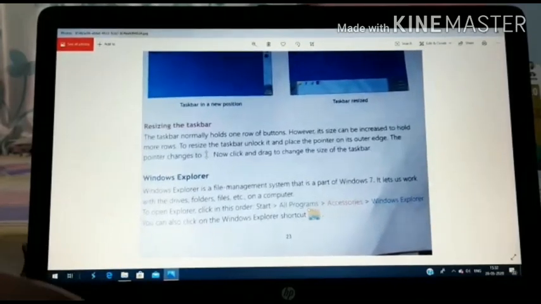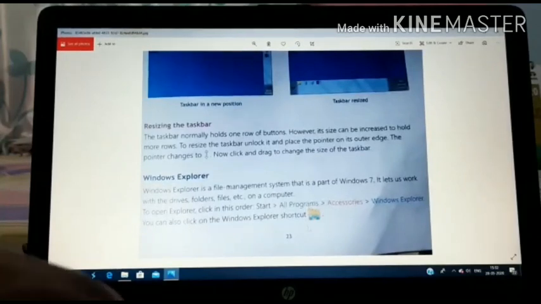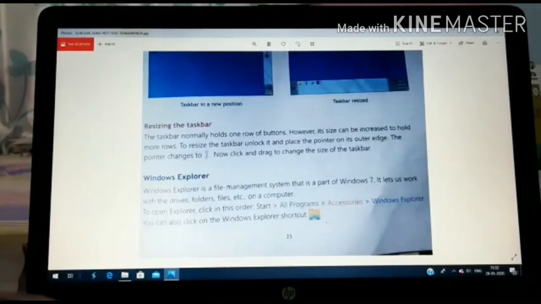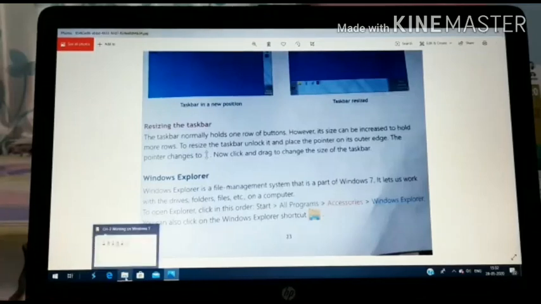This is the icon you can see here. This one is the icon of Windows Explorer. So we can explore our Windows by clicking on this icon. We have this icon over here in the taskbar. We will click on that, and Windows Explorer will open.